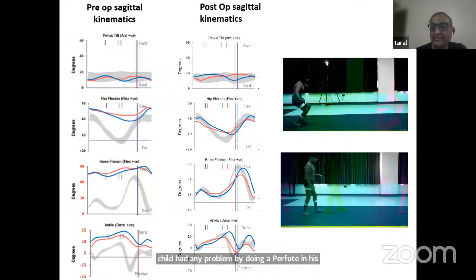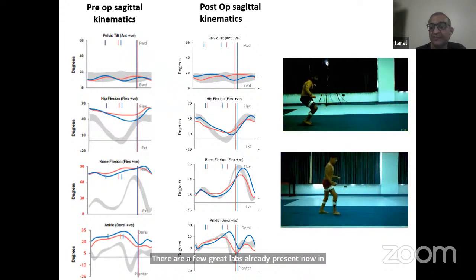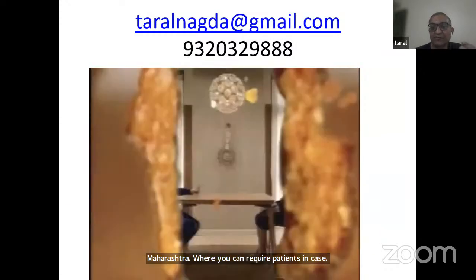So gait analysis is something new. There are a few gait labs already present now in Maharashtra, where you can refer your patients in case the child has a walking issue, and we can scientifically measure and document it.